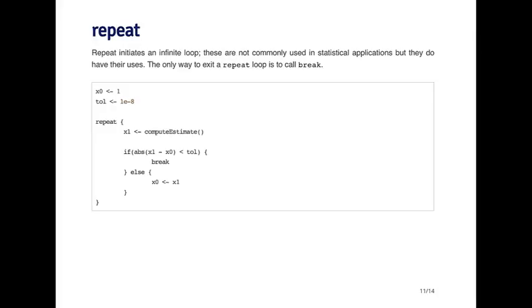So this is a common type of formulation in many types of optimization algorithms. So for example, if you're trying to find the solution to some set of equations, or you're trying to maximize a function, often you'll iterate over and over again, and you'll stop when the estimates that you're calculating are getting closer and closer together, because that's usually a sign that you're converging to whatever the minimum or maximum of the objective function is. So in theory, this is a perfectly reasonable construction. You want to keep cycling through the algorithm until the two values are close.